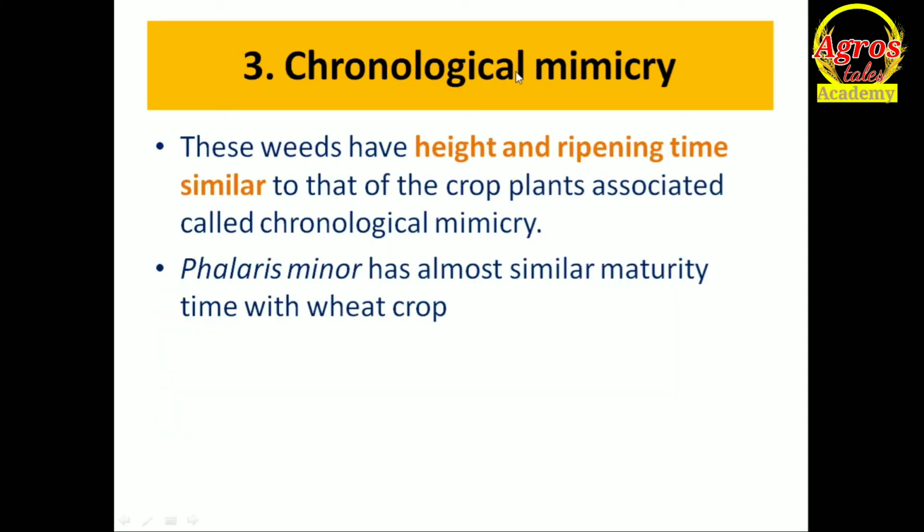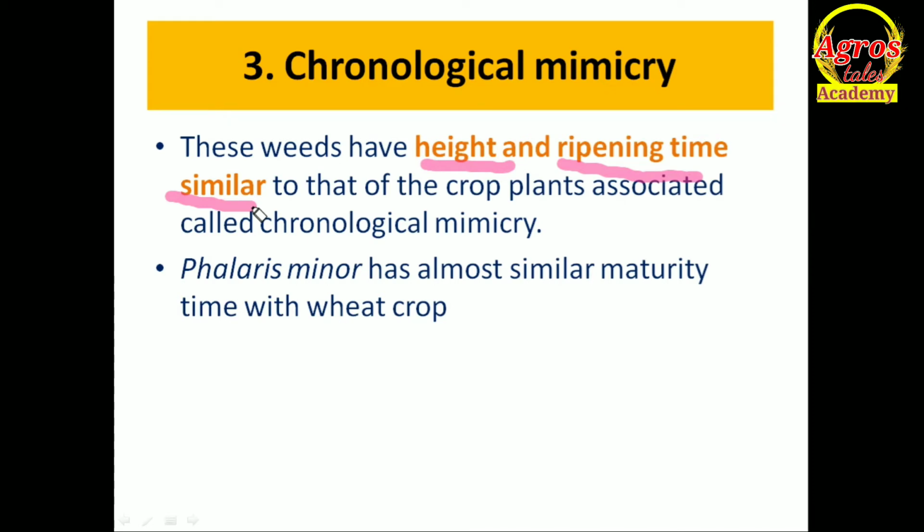So our next is chronological mimicry. The chronological mimicry word defines mimicry with respect to time. Okay. These weeds have similar height and ripening time. First one was vegetative mimicry, where growth pattern was similar, our morphological characters were similar, appearance was the same. In seed mimicry, shape, size and weight of the seed were the same. In this condition, chronological mimicry, height of both weed and crop plant will be almost the same, and ripening time will be similar. Means they have similar maturity time.